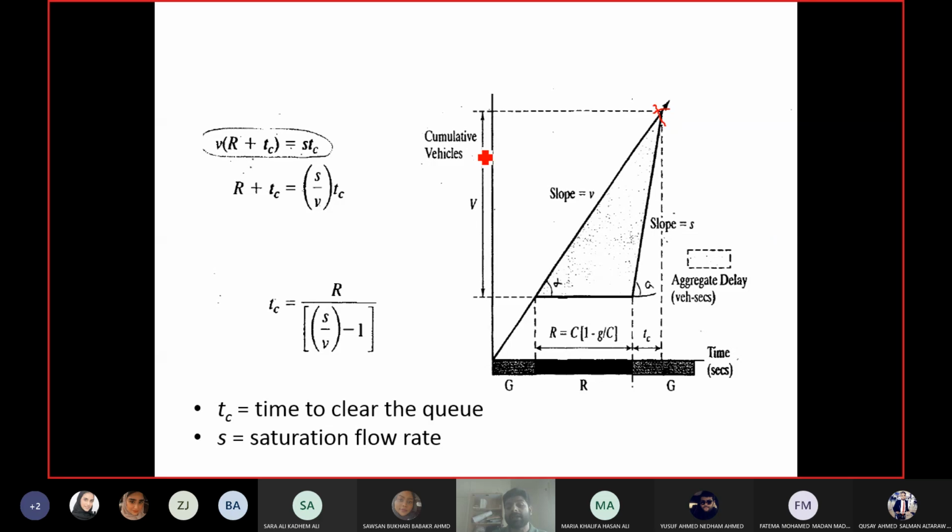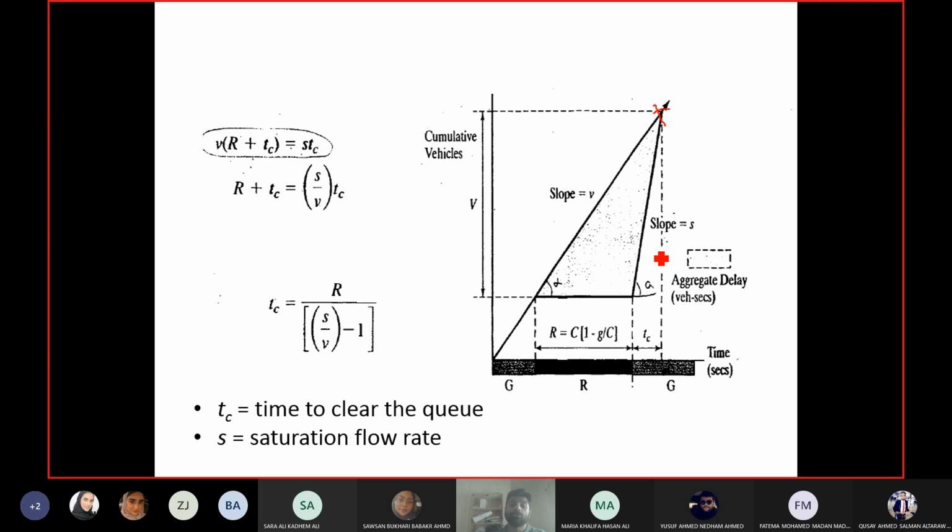If you use this line to calculate the number of vehicles arrived, it will be V, the slope, multiplied by this time, which is R, plus this time, which is TC, the clearance time. So V into (R plus TC) will give you the number of vehicles arrived, using this line. And using this line, it will be S, the slope of this line, multiplied by TC, because vehicles are only moving during time TC. They were arriving during time R and TC, but they are only moving during time TC.